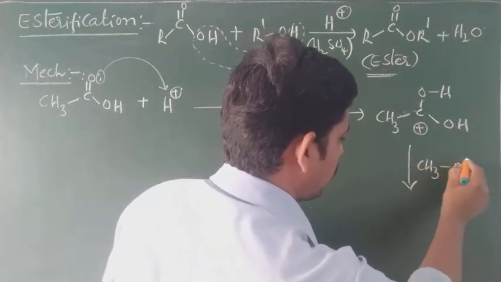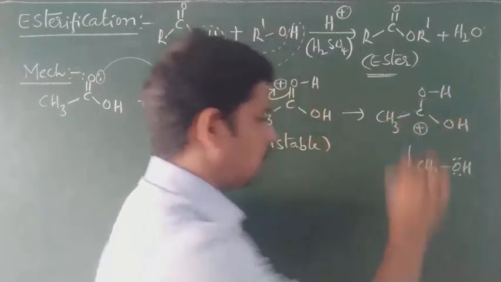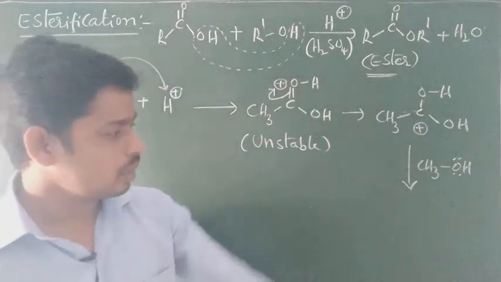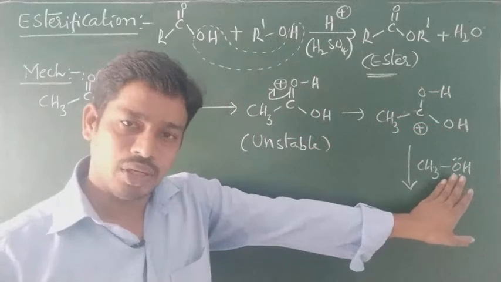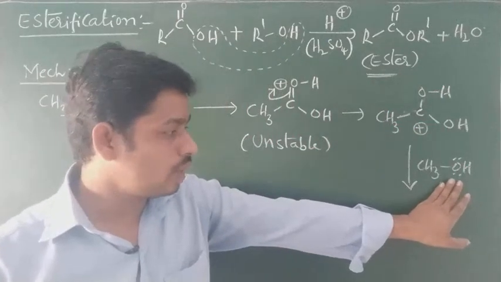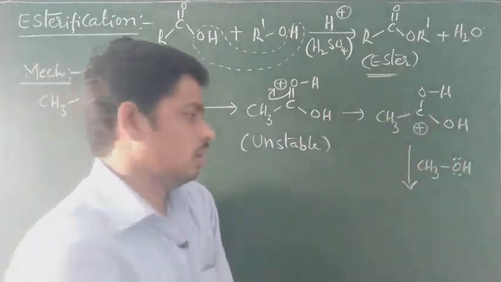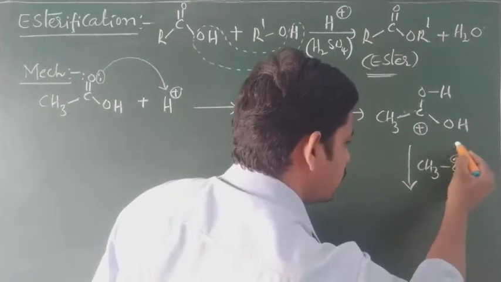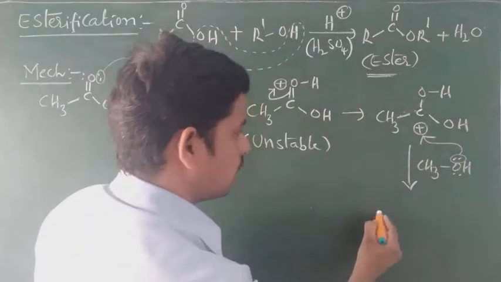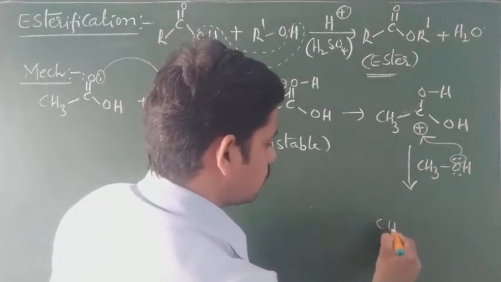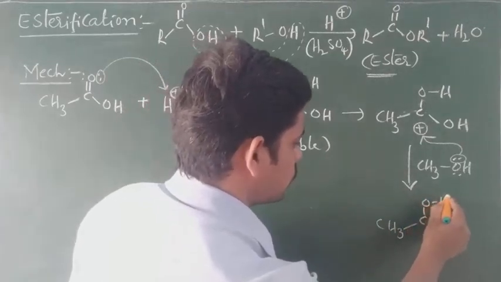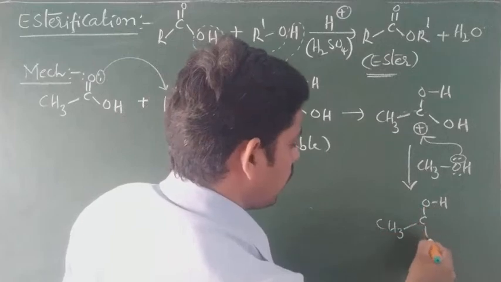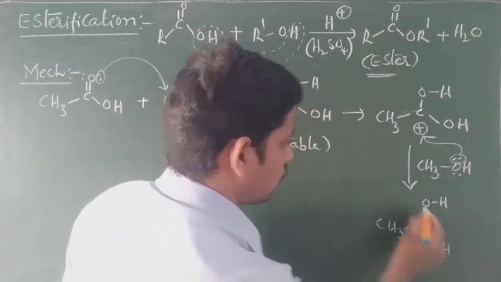From here, CH3 OH, this is alcohol. Alcohol is a nucleophile, so this is the second step, nucleophilic addition, where the nucleophile attacks the carbocation. Because oxygen is electron rich, it donates electrons to the carbocation, so that we will get CH3 C OH and here OH.